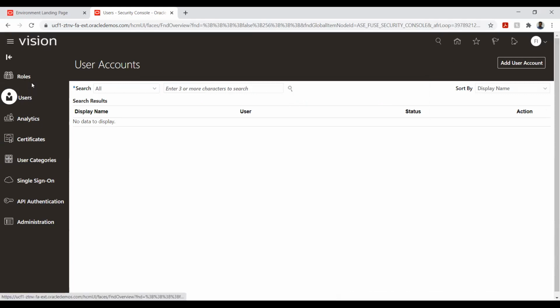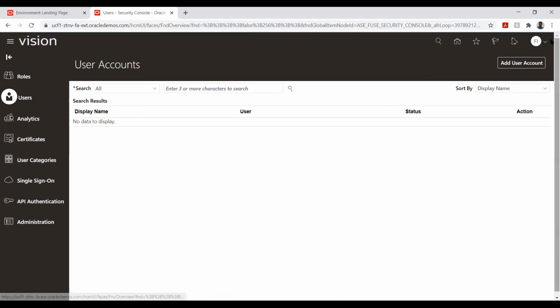What we want to understand is users and roles. A user is nothing but a login we are creating for a particular person. This is not an actual employee record; the actual employee record will be inside our configurations. This is just creating access for the particular person.